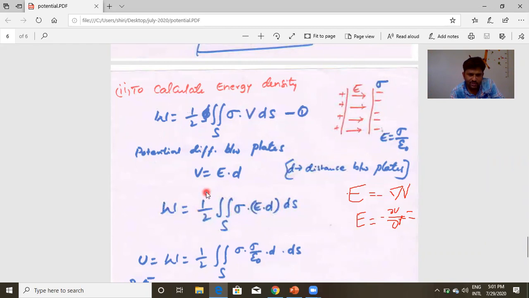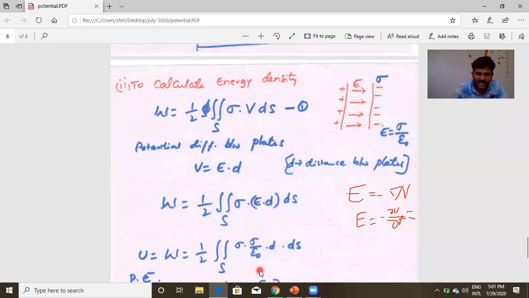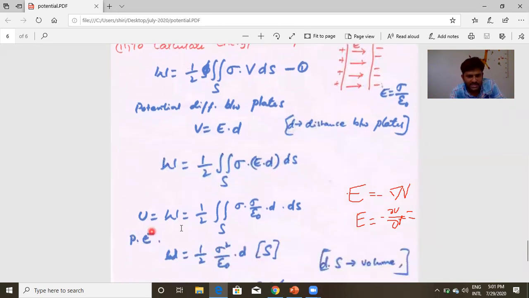I am writing this V is equal to ED in this V place. We get W is equal to half surface integral of sigma ED ds. We know E is equal to sigma by epsilon naught for a capacitor. So I am substituting sigma by epsilon naught also. I get potential energy is equal to half surface integral of sigma into sigma by epsilon naught D into ds. Sigma square D by epsilon naught. There is no change with the surface integral. The only thing is the surface integral over ds is the entire surface area. So potential energy is equal to half sigma square by epsilon naught D into S.